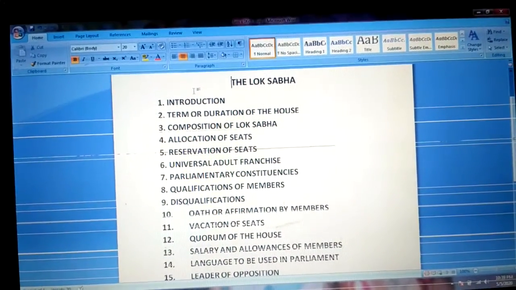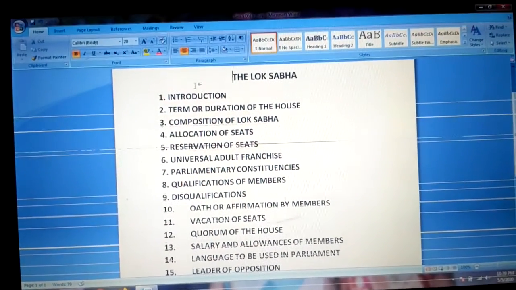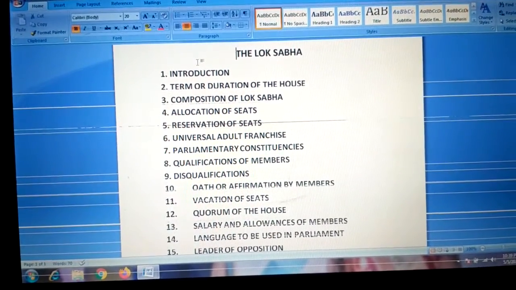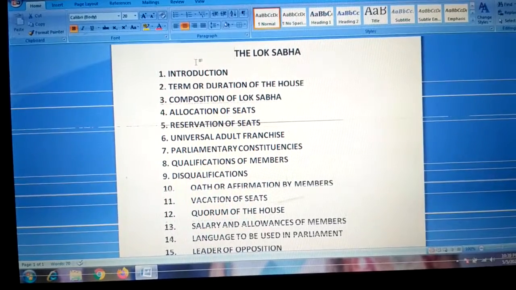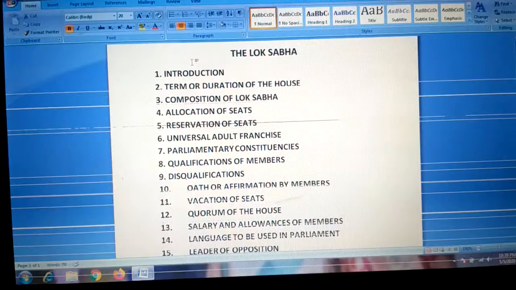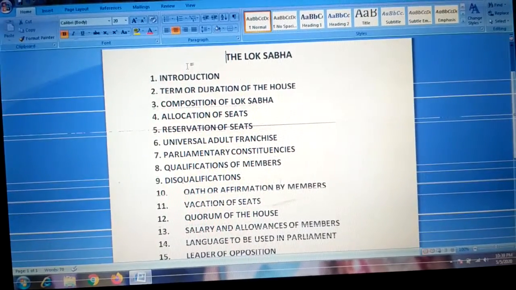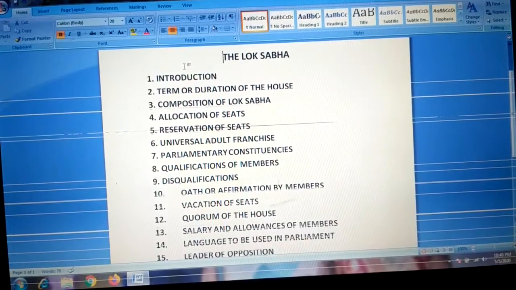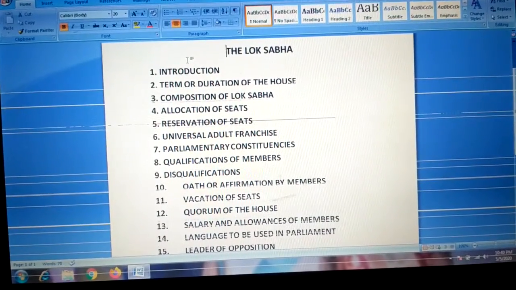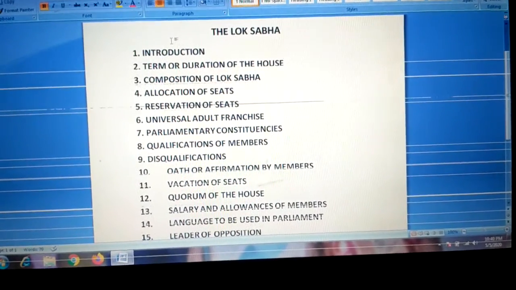Only learn this highlighted point. Then universal adult franchise, point number 6. I don't want to say anything about this topic because in class 9 you have already learned about this. So just read universal adult franchise.